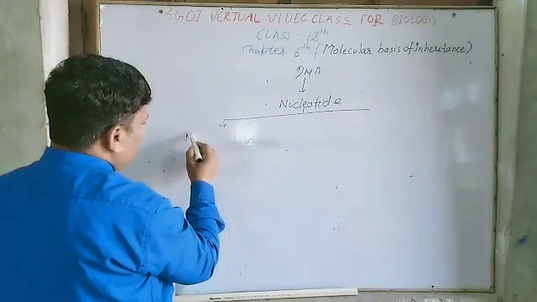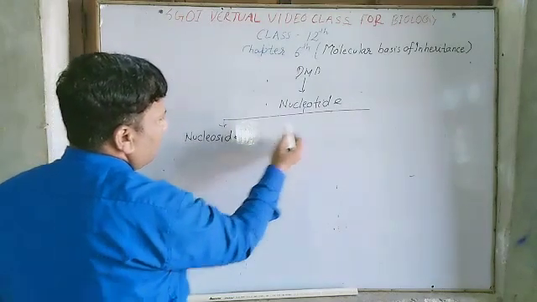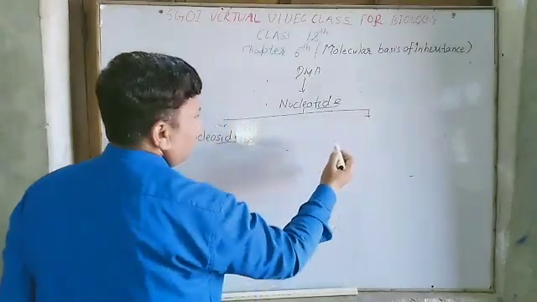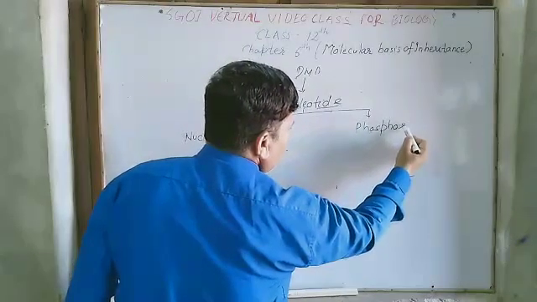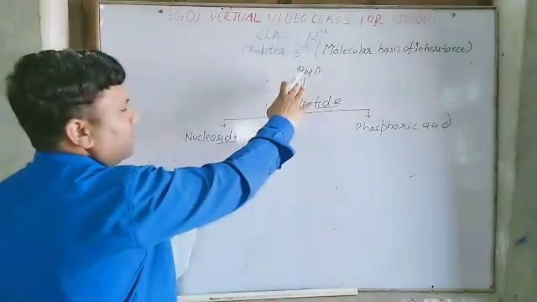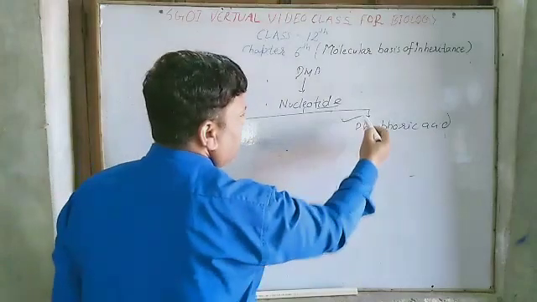First is nucleoside. Remember, here is tide and here is side. And second is phosphoric acid. So DNA is made up of nucleotide, and nucleotide is made up of nucleoside and phosphoric acid.